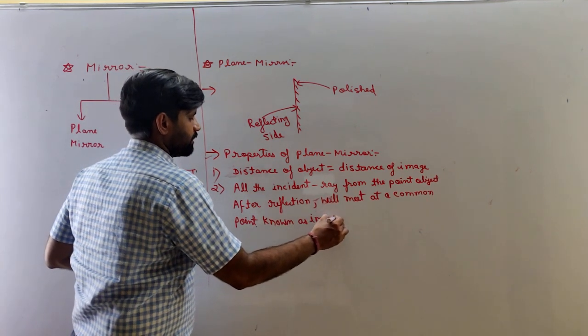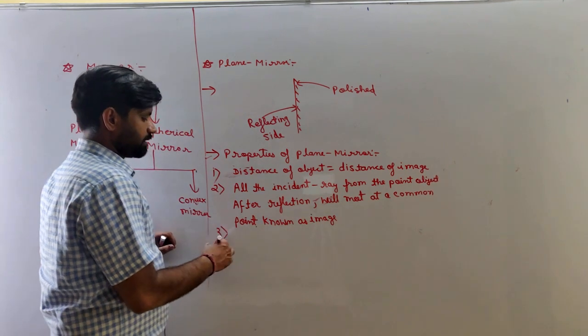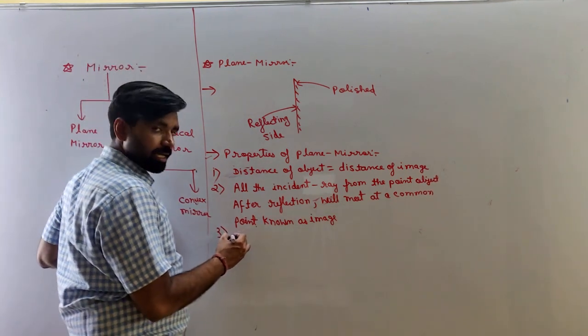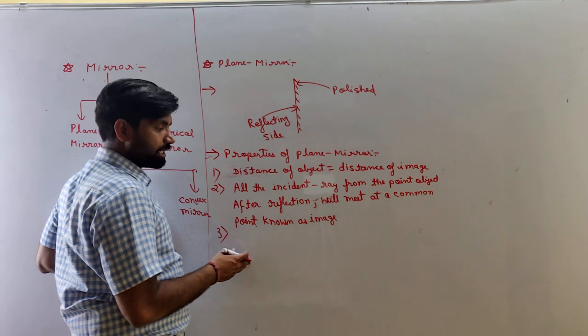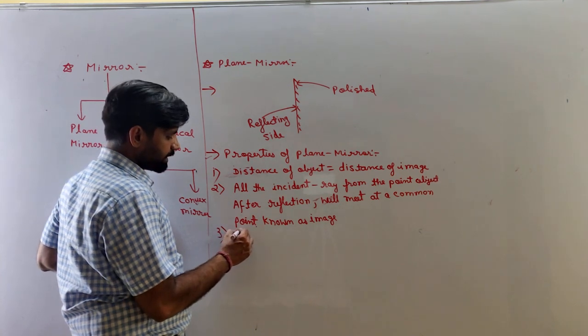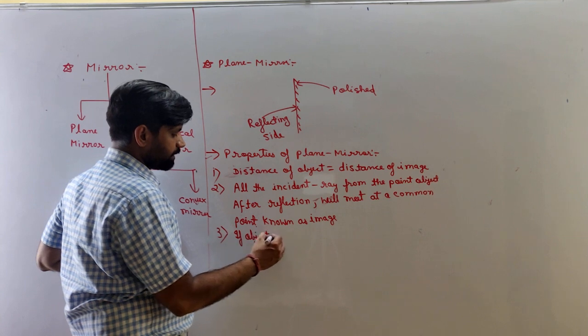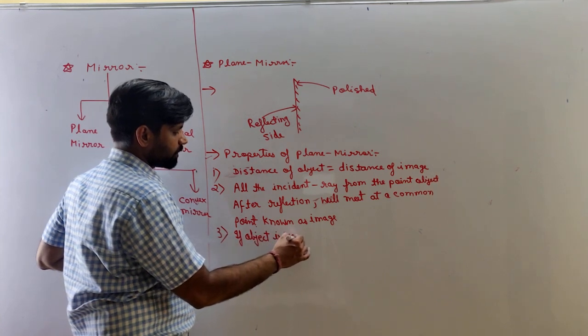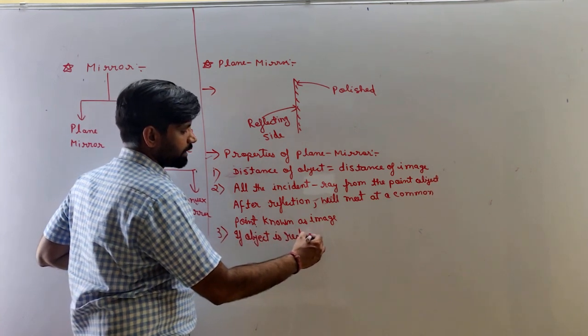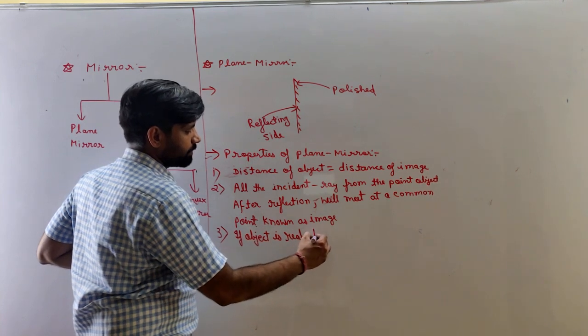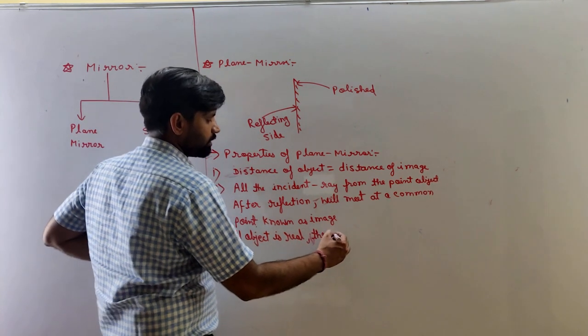Okay. Third property is if object is real, then image is virtual.